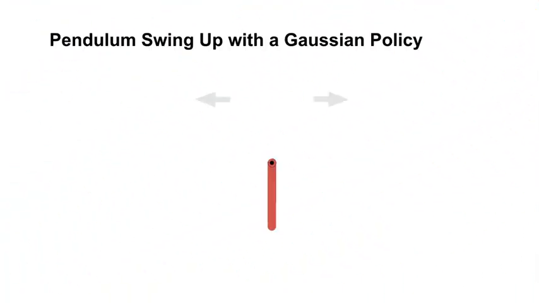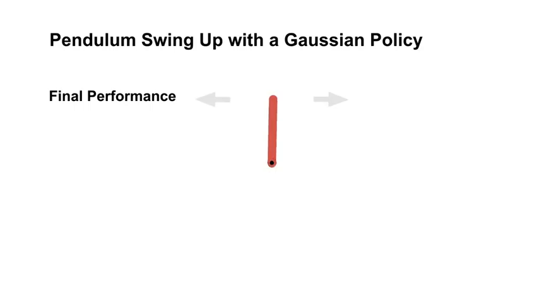Now let's see how this actor-critic algorithm performs on the pendulum swing-up task. Again, we swept over many step size values. We used separate step sizes for theta mu and theta sigma. Here we visualize the policy in early learning. It doesn't look too different from when we were using a discrete action set. It quickly learns to rock the pendulum back and forth. The size of the arrow around the pivot indicates the magnitude of the angular acceleration applied at a given time.